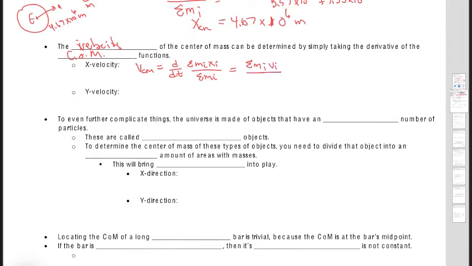Because of dx_i/dt. So think about this: these two are constants, and really you're taking the derivative of the sum of x_i, so it's going to end up with this velocity. Essentially, you replace the x_i with a v_i, and that would be your x velocity. You can do the same thing with the y velocity.